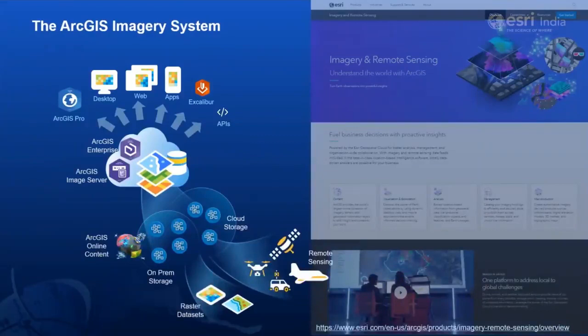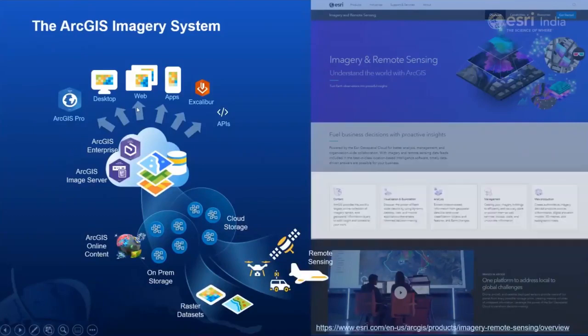So let us see the imagery capabilities of ArcGIS, and be it aerial, satellite, or drone images, it offers capability to leverage information from imagery along with the most powerful GIS software. And that is accessible from any device on any platform at any time.